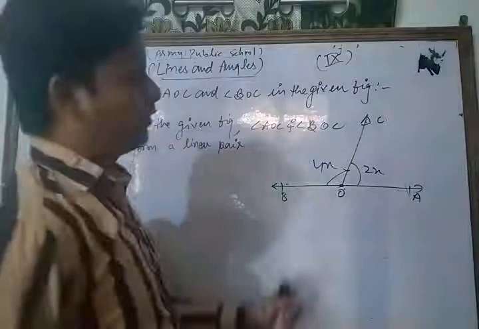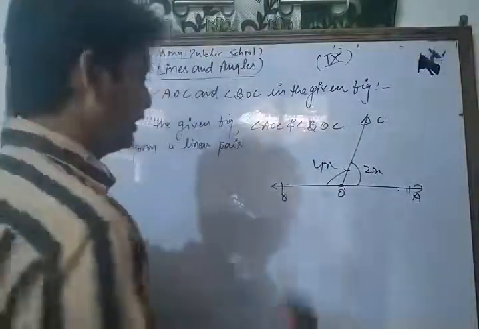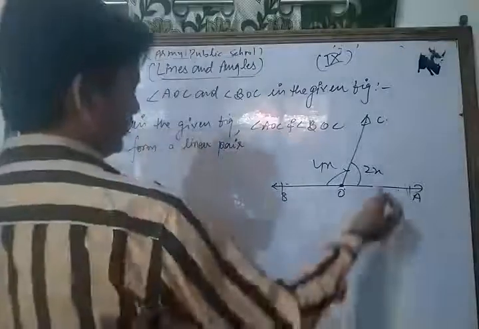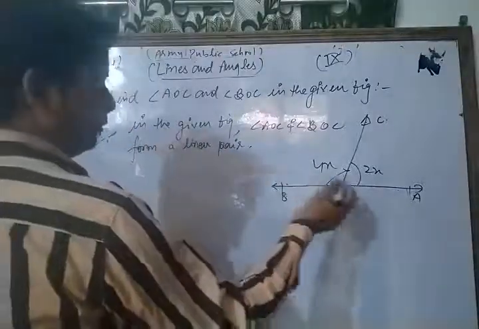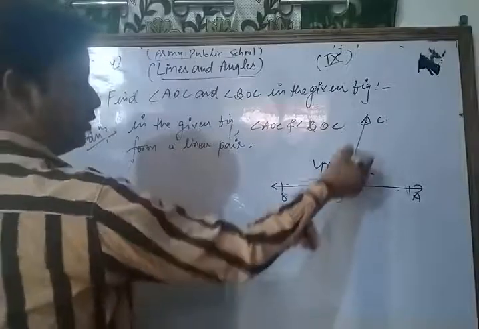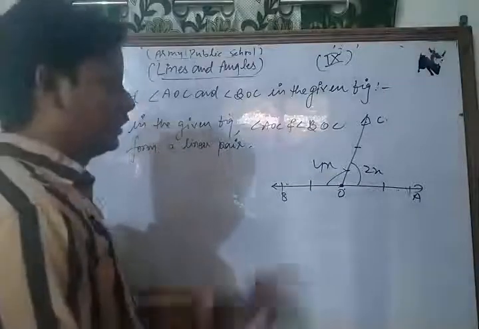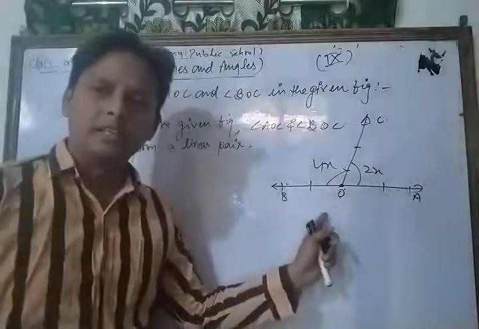In the previous class I discussed that topic. It is a linear pair because both the angles have a common vertex, a common arm OC, and their non-common arms are opposite rays, so they form a linear pair.